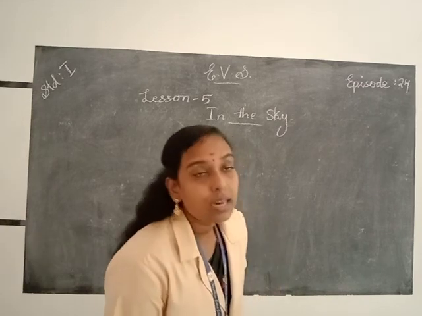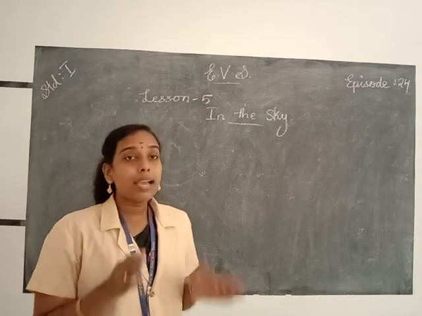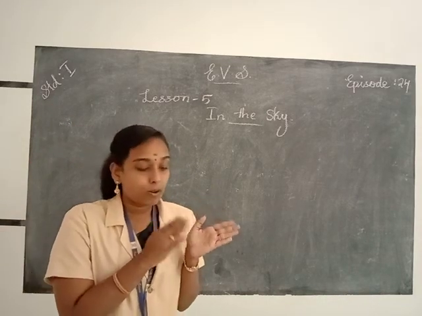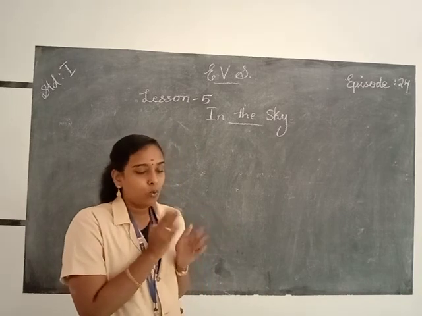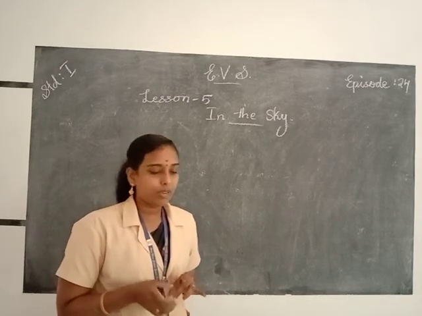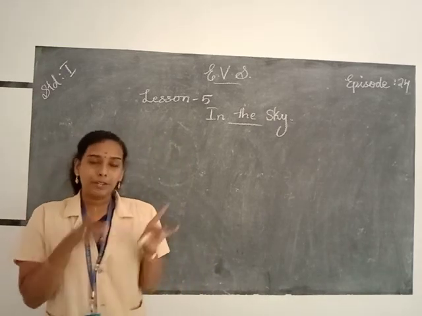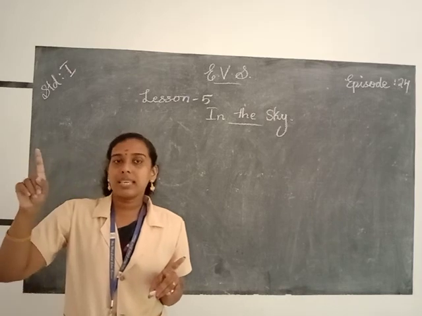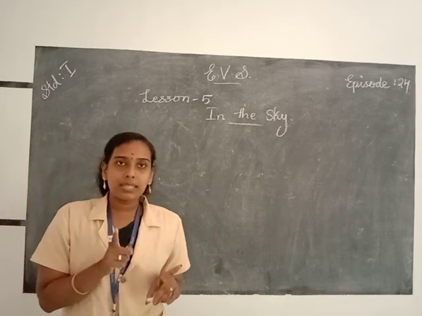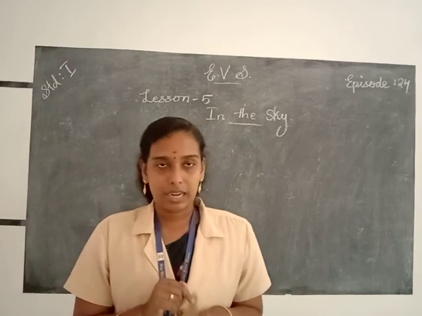We see the sun in the sky during the day, and in the night sky we see the stars and moon. During daytime in the sky you can see the sun, the brightest object, and we get the heat and light of the sun during the daytime.